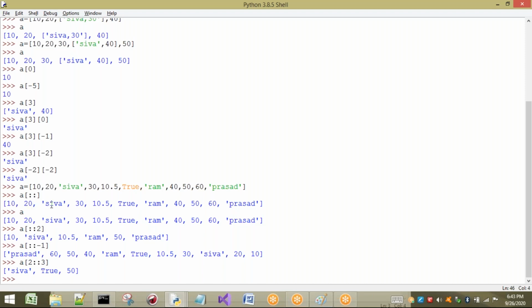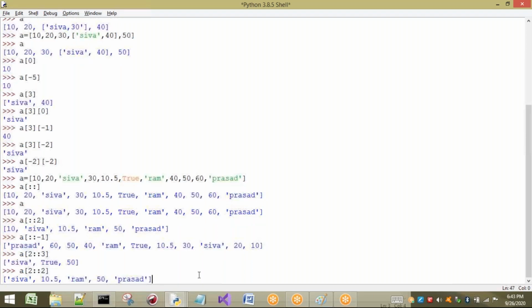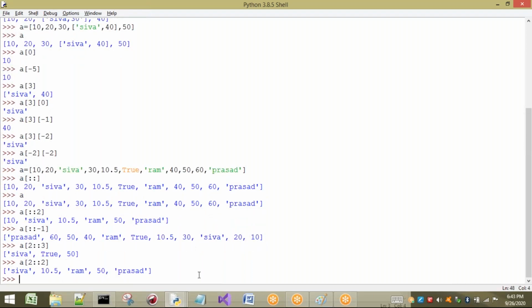From here, step is 3. That means what? Step 1, step 2, 3 is what? True. Next one, 2 will be left and 50 will be printed. And there is no other thing to be printed for step 3. If I take the same example for step 2, see what happens? Shiva, 10.5, Ram, 50, Prasad is printed. You can observe the step here.